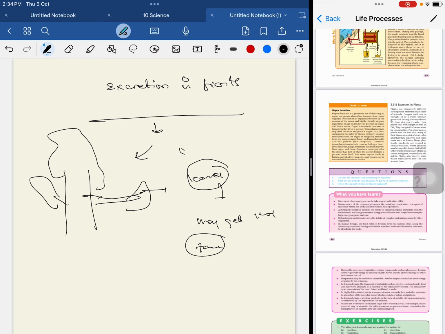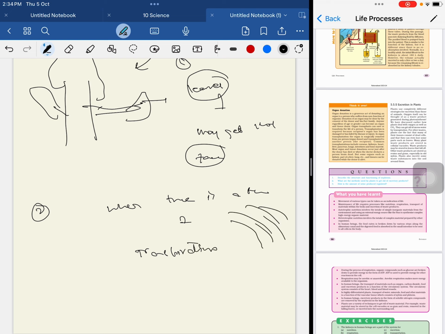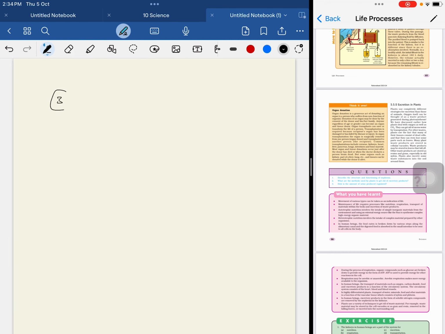This is one kind of waste elimination. The second thing is, whenever there is a hot temperature outside, through a process called transpiration, like evaporation, air passes over the tree, and the waste material may get evaporated into the environment. The third process is that some plants may excrete waste directly from the roots into the soil.